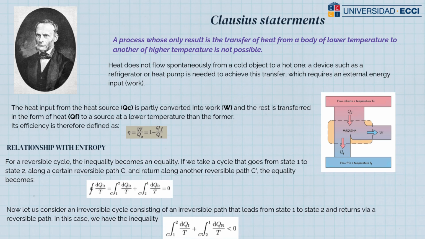In Clausius' statement, we have that heat does not flow spontaneously from a cold object to a hot one. A device such as a refrigerator or a heat pump is needed to achieve this transfer, which requires an external energy input. The heat input from the heat source is partly converted into work, and the rest is transferred in the form of heat to a source at a lower temperature than the former.